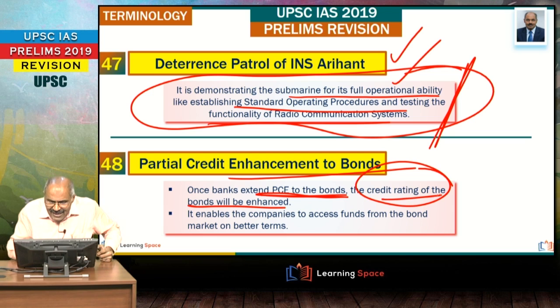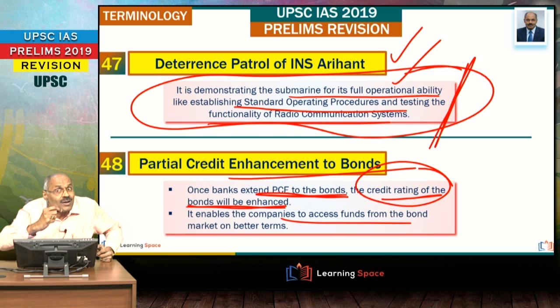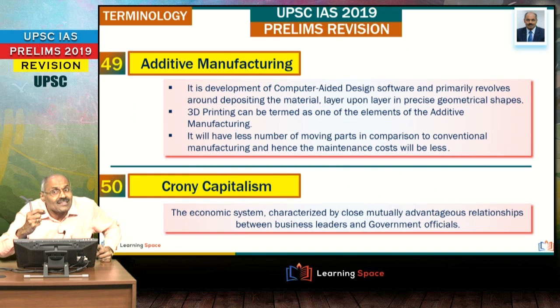And then the credit rating of the bonds will be enhanced. That means here one word you can use, banks are giving confidence to the investors. Banks are giving confidence to the investors with credit enhancement to the bonds, and because of that, investors will have confidence in investing the bonds. This is all about partial credit enhancements by the banks to the bonds. This is quite often in the news.